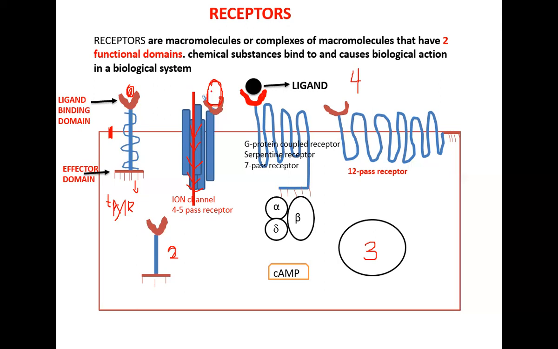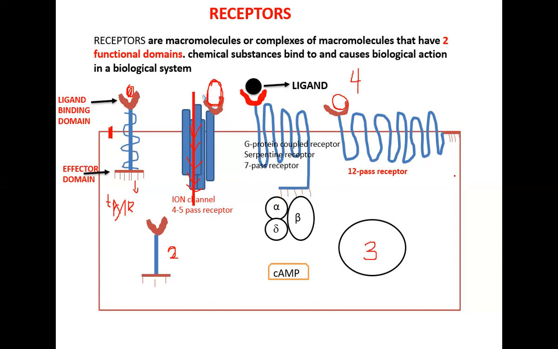So here the ligand will not activate. The ligand will only bind and open the channel for ions to come inside. But without the ligand, ion channels will not open. This is also a 7-pass receptor because the ligand binds here and activates the effector domain here and stimulates the G protein to cause necessary activity. For the 12-pass receptor, the ligand will bind and activate the effector domain, which leads to intrinsic activity.